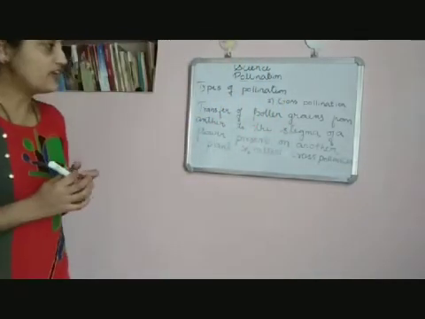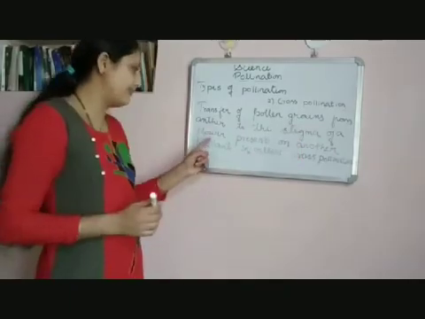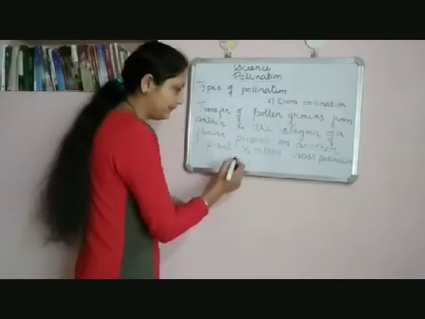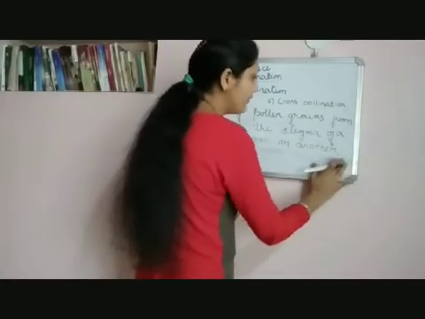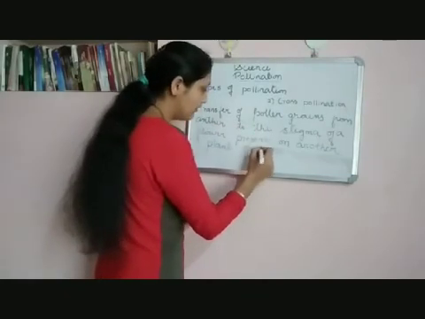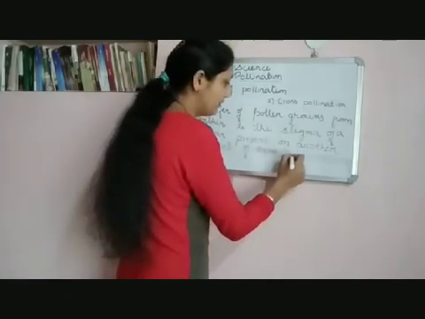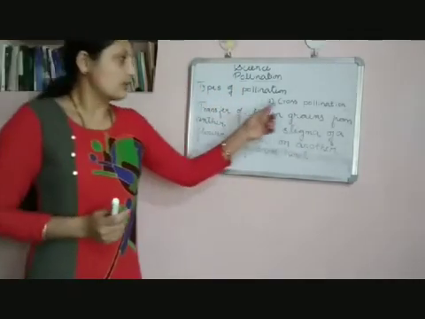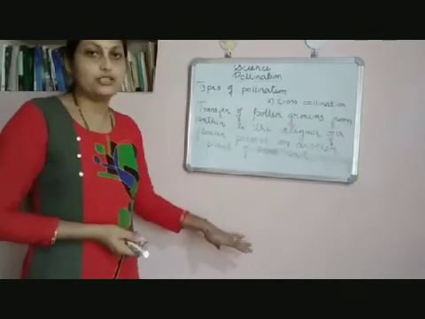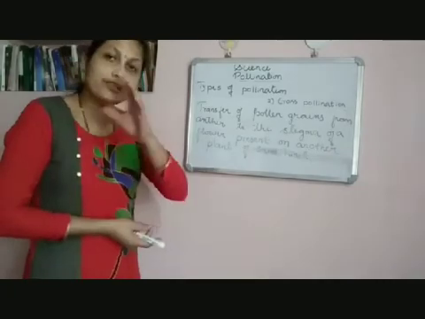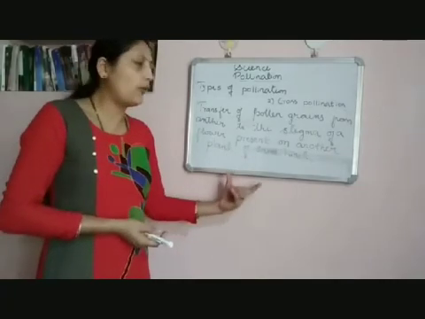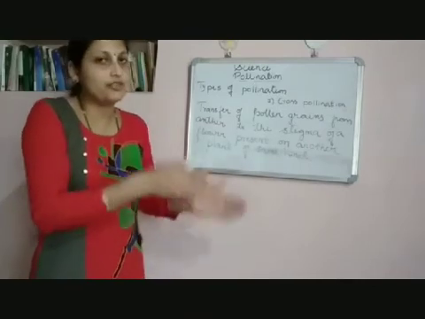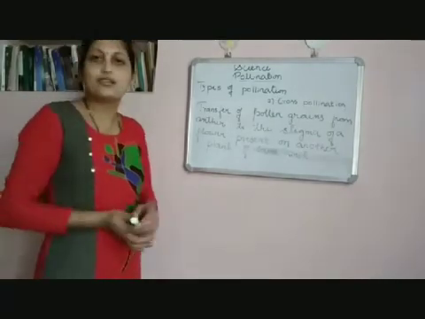So transfer of pollen grains from anther to the stigma of a flower present on another plant of the same kind is called cross pollination. Here pollination takes place between two flowers of two different plants of the same kind. This pollination requires agents. Agents are required to transfer pollen grains from one flower to another flower. So this is called cross pollination.